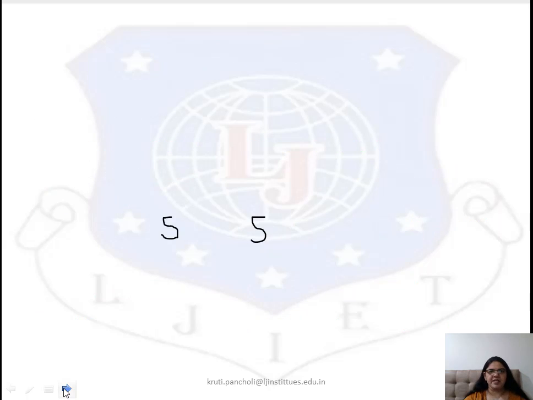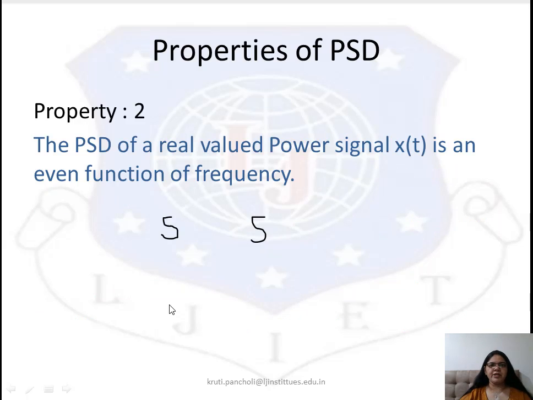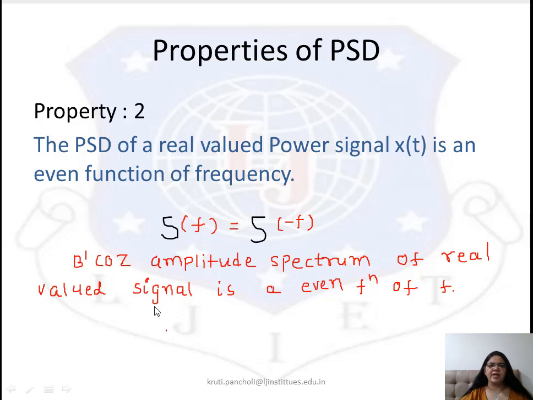Property number 2. The PSD of a real valued power signal x(t) is an even function of frequency. So S(f) is equal to S(-f), because the amplitude spectrum of a real valued signal is an even function of f.